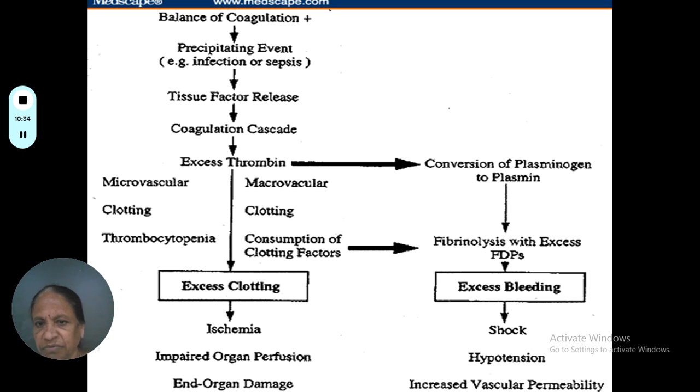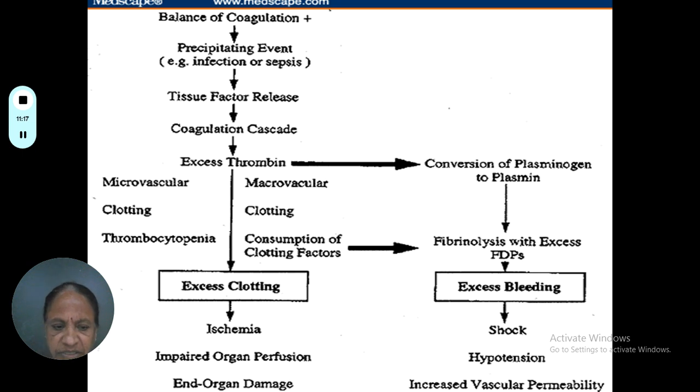So this is the map. You can see that it starts with the balance of the coagulation precipitating event and tissue factor release of the coagulation cascade. Excessive thrombin is released, and it is used up in the conversion of plasminogen into plasmin, which again causes fibrinolysis with excessive FDPs. Here we can see microvascular clotting and thrombocytopenia because of utilization of the blood components, and there is macrovascular clotting and consumption of the clotting factors. Excessive clotting may lead to ischemia and impaired oxygen perfusion.